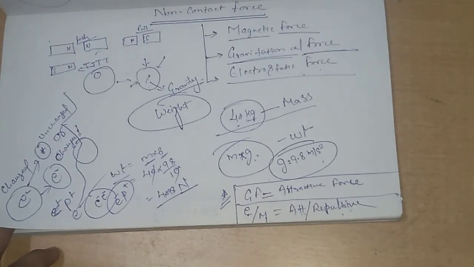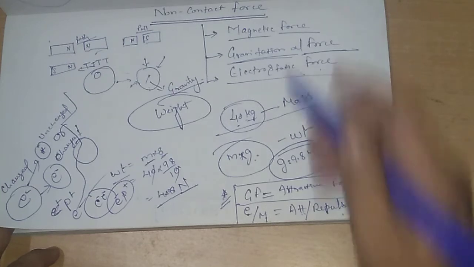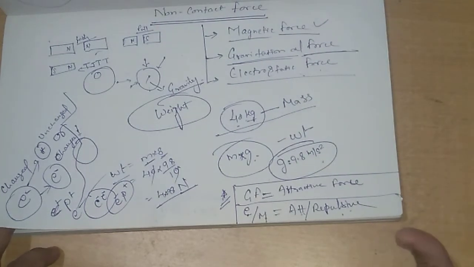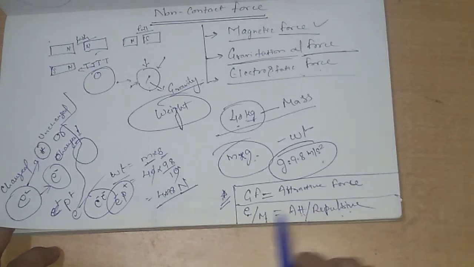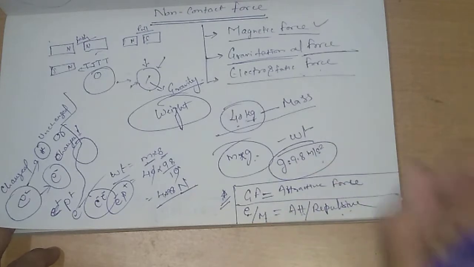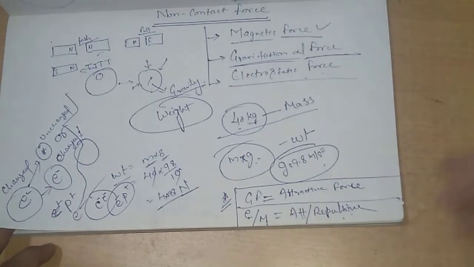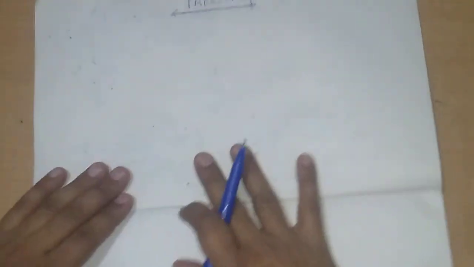Like poles repel each other in case of magnetism. Like poles repel each other, and unlike poles attract each other. Similarly, in the case of electrostatic force, same charges repel each other and opposite charges attract each other. So this is what we discussed yesterday. Now we'll be continuing with the next topic, which is pressure, today.